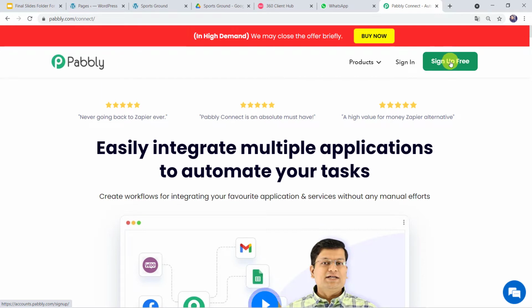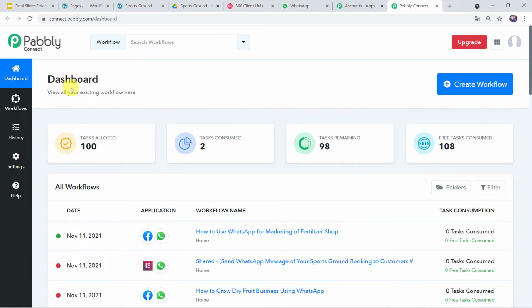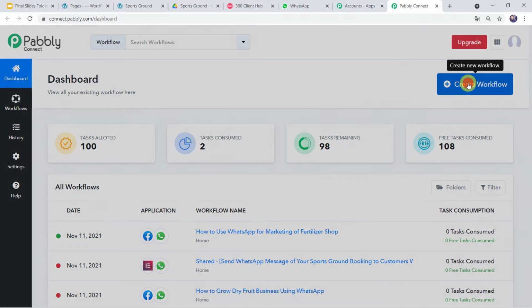As I already have an account with Pabbly Connect, I'll simply click on Sign In. Here, in the All Apps section, come to Pabbly Connect and click on Access Now. This is the dashboard of Pabbly Connect. Here we have to come to this plus sign and click on Create Workflow.